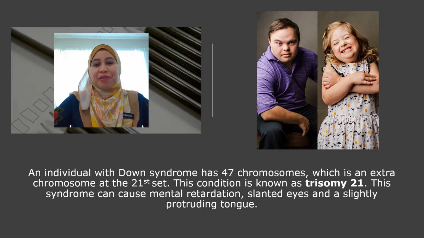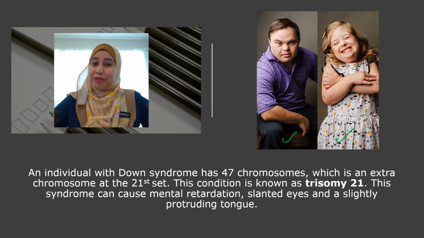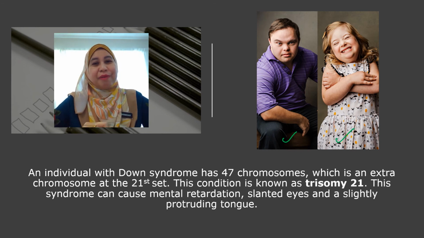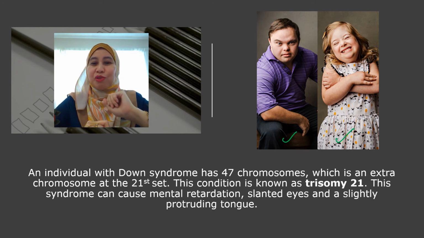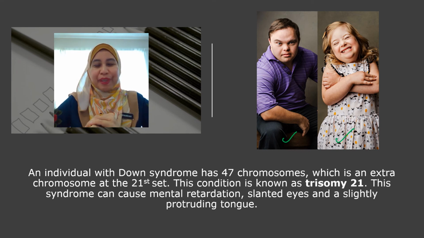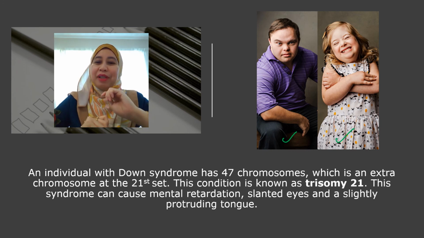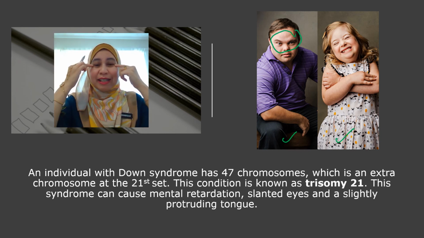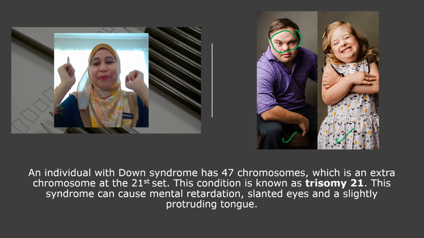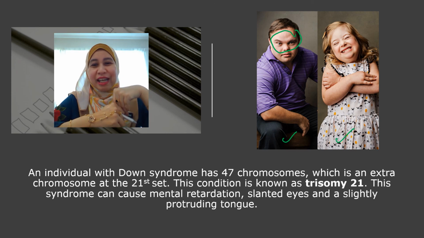The picture shows individuals with Down syndrome. An individual with Down syndrome, remember, have 47 chromosomes with an extra chromosome on the chromosome number 21. That is why this condition is known as trisomy 21. Down syndrome individual will have this characteristic, for example, mental retardation, slanted eyes. You know what is slanted eyes? At the side here, going up, this one going down. And a slight protruding tongue. Protruding means your tongue will go out from your mouth a little bit. Something like that.